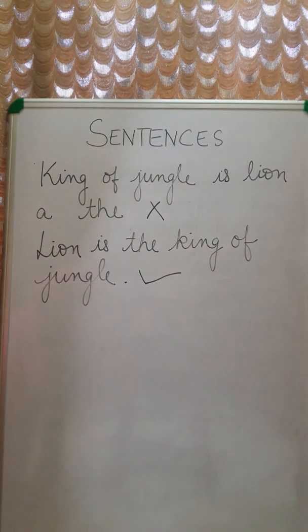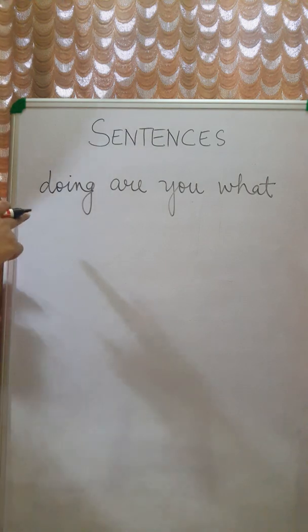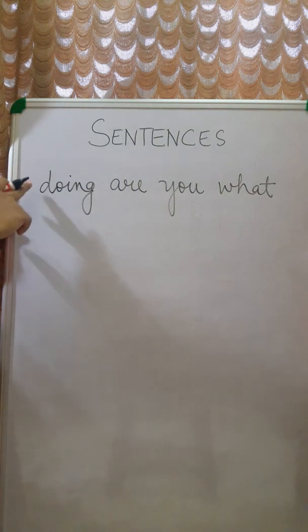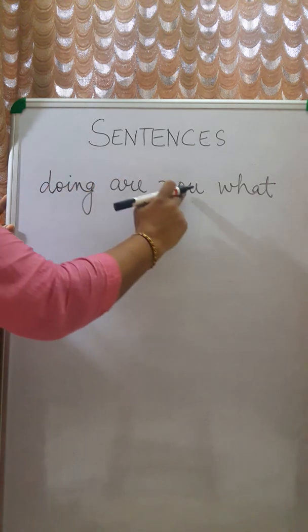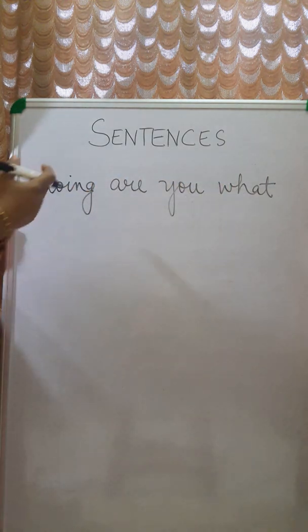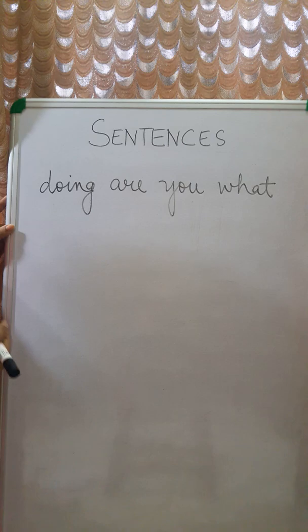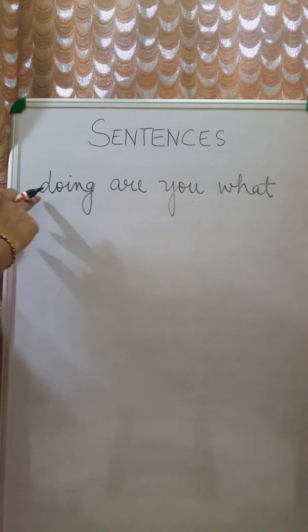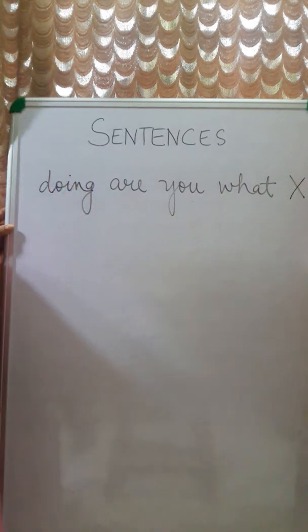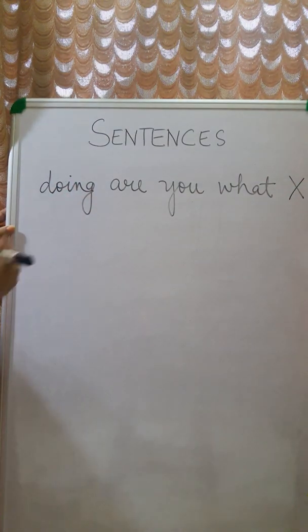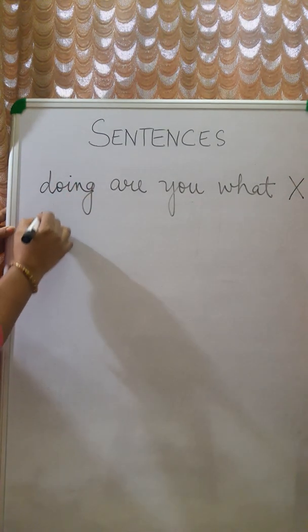Similarly, the next one, these group of words. Is this a sentence? Doing, are, you, what? Does this make any sense? No, it doesn't make any sense, and it is not starting with a capital letter and not ending with a full stop. So this is also not a sentence. How to make it a sentence?